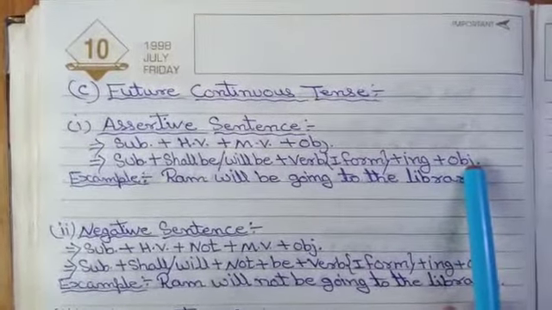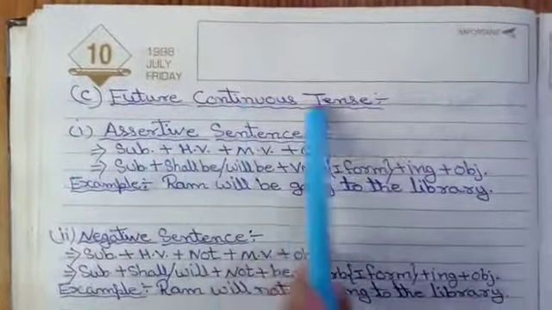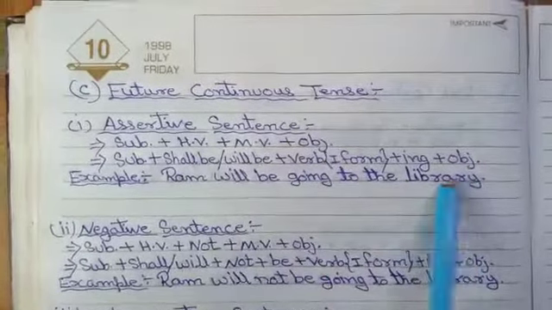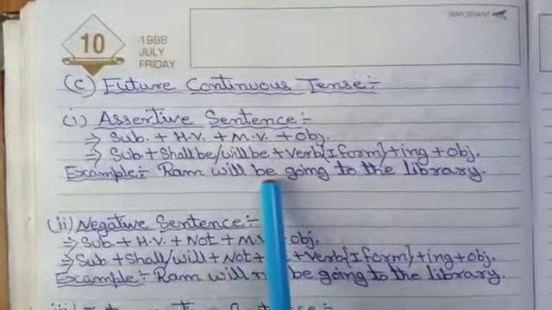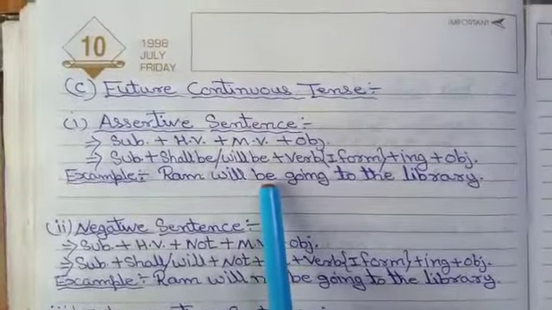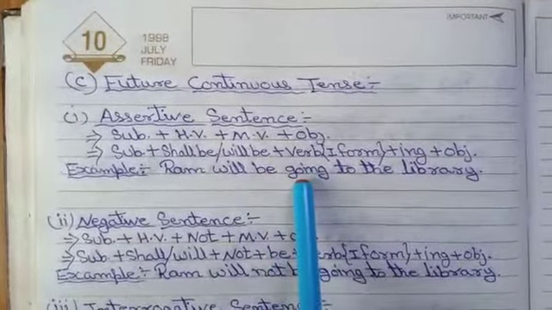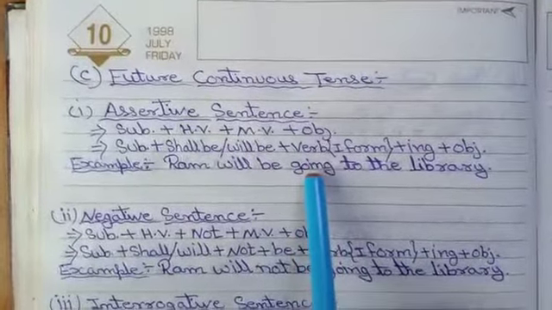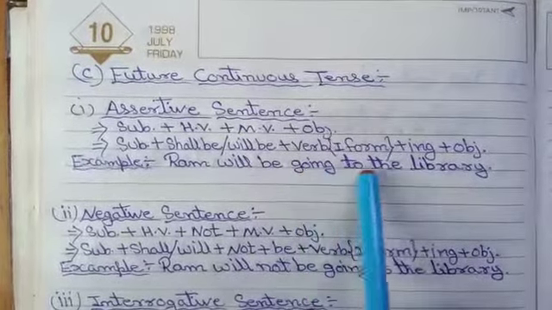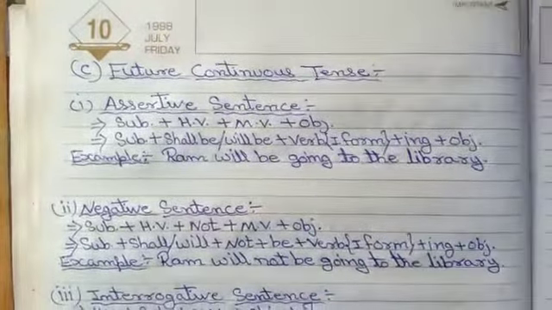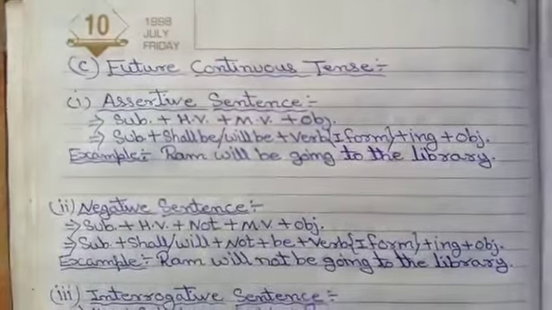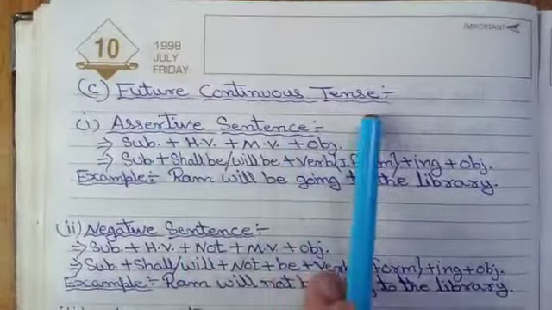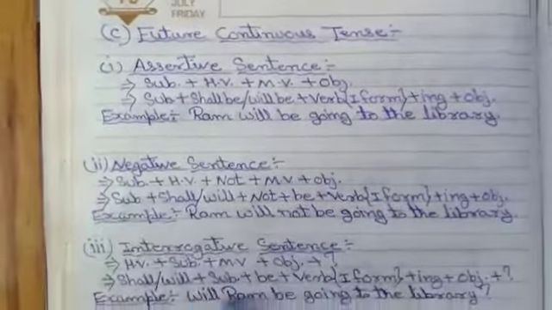Now see an example of an assertive sentence of the future continuous tense. Ram will be going to the library. In this sentence, Ram is the subject, will be is the helping verb, and go is the main verb, but we add ing to it, so it becomes going. It is the main verb, and to the library is the object. So I think all of you understand the structure of an assertive sentence in the future continuous tense very easily.